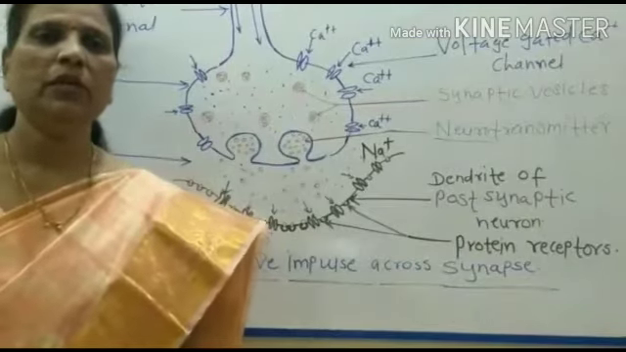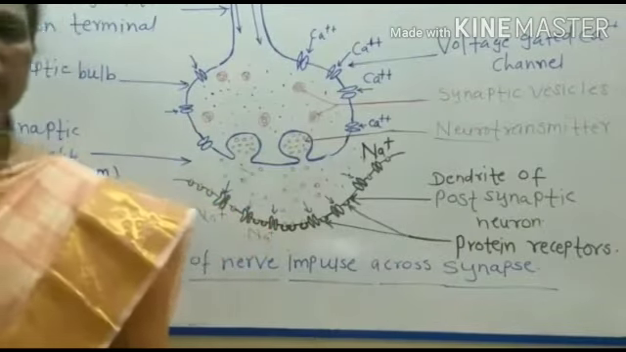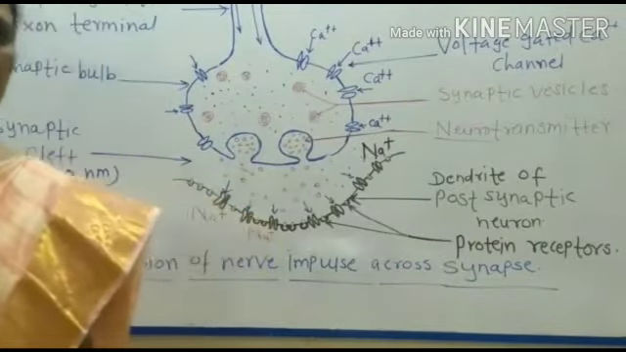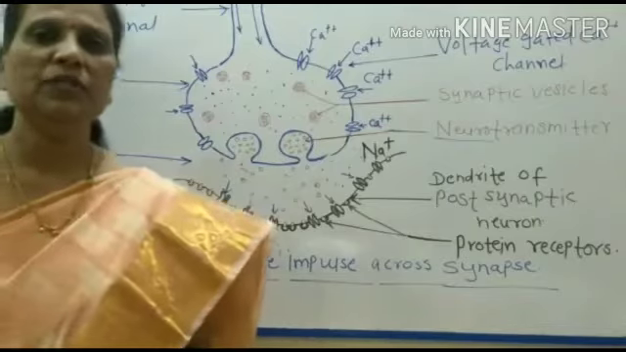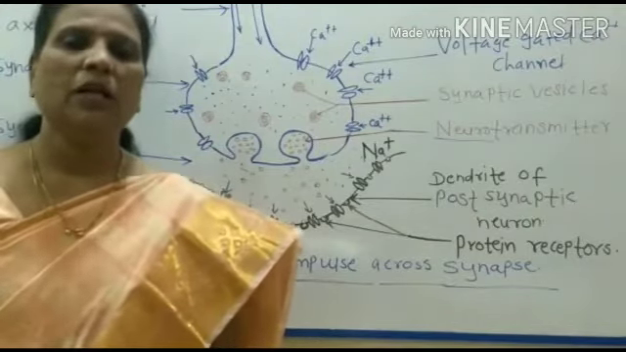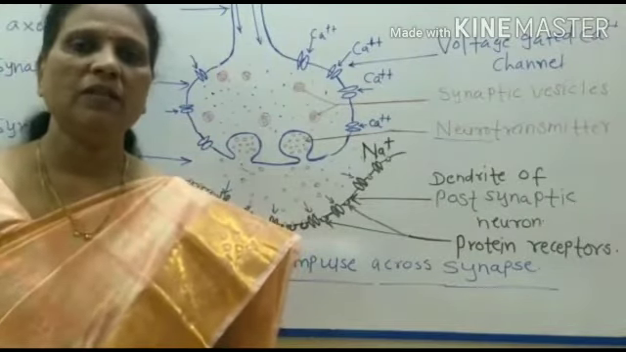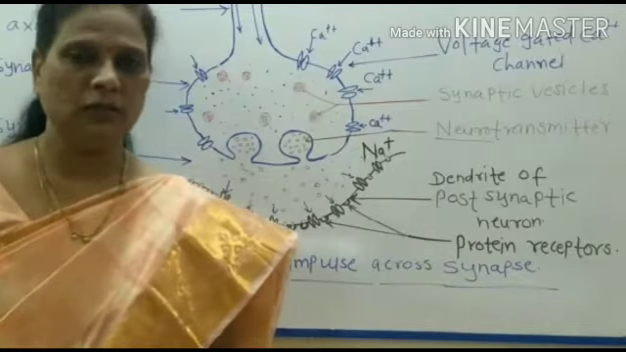Hello students, today we are going to study synapse. Synapse is the gap junction between two neurons in which one neuron transmits an impulse to another neuron.